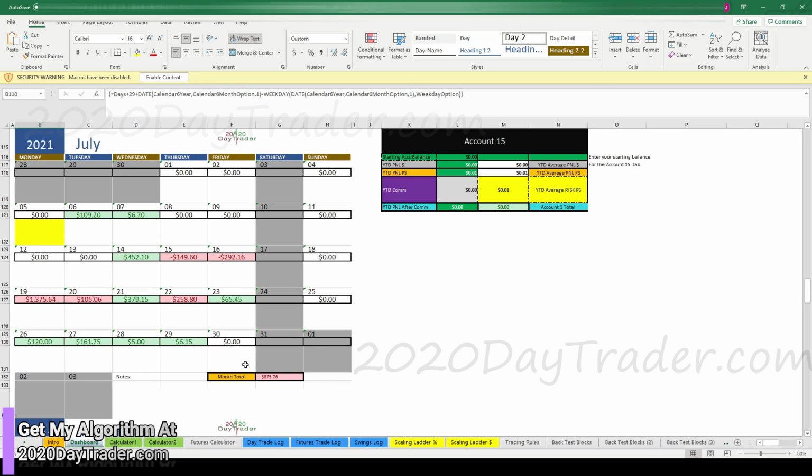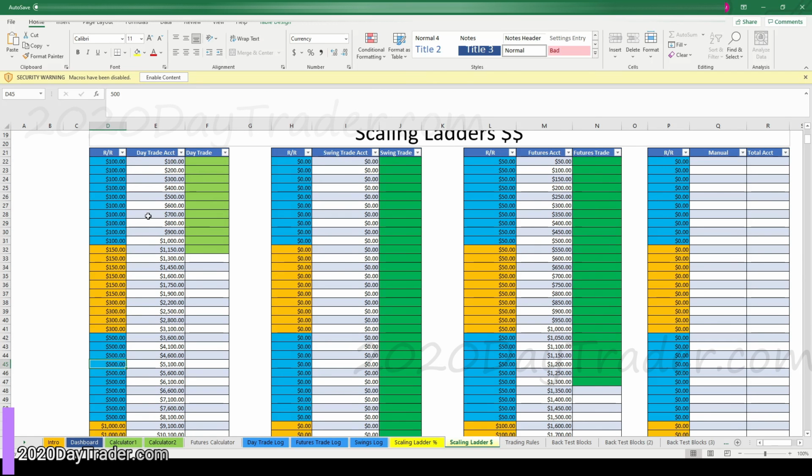But another nice green week shaping up here. Not a huge green week, but it is looking like a green week. Although this is such a small green week that we can easily give it all away here. So Friday, no pressure Friday. All right, scaling ladder. So we're still in the 150 range. Nice in the 150 range.